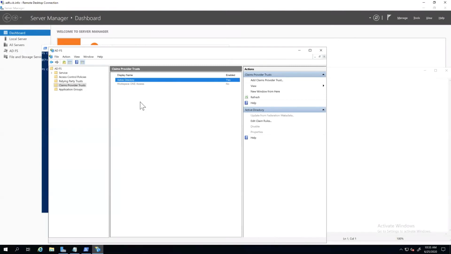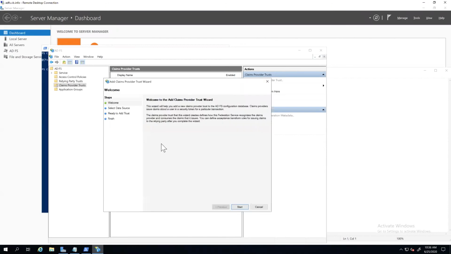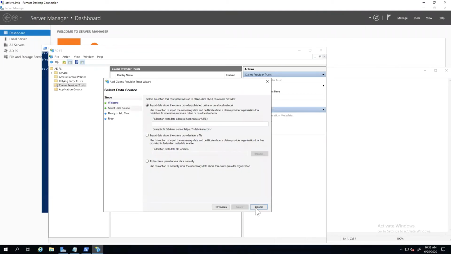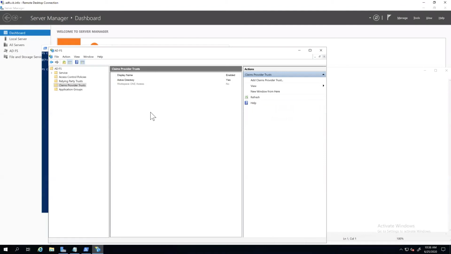You have this claims provider, and you can see, actually, I was monkeying around with getting Workspace ONE to work in here, and I got it most of the way there, which is kind of cool. But it defaults to Active Directory, right? And so I'm not sure, I'm assuming there's not really a trust set up between those different domains. That's just an assumption here. It's possible that they could come into ADFS and set up multiple data sources, right? Where you're actually reaching out to multiple Active Directory domains or things like that. So there are ways that it might be doable, but that's kind of an architectural thing beyond what my skill set is, my knowledge level.